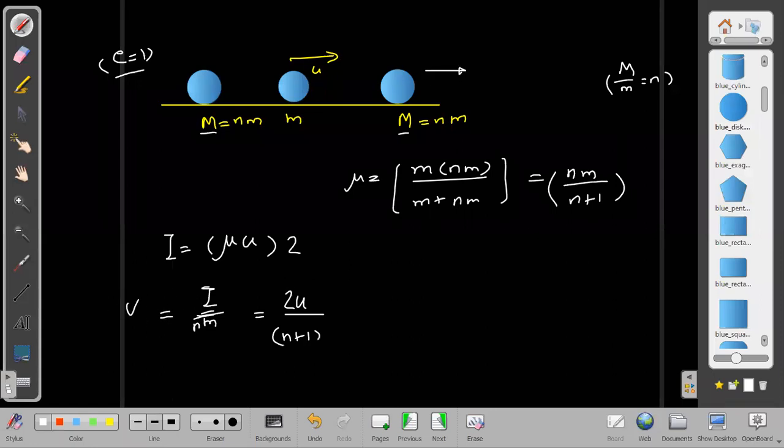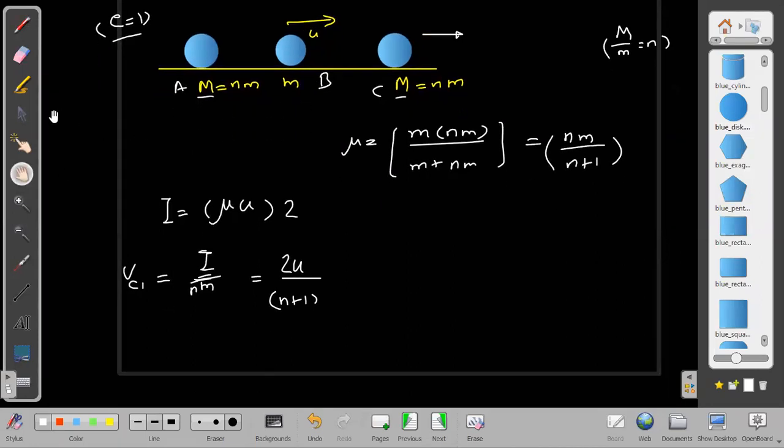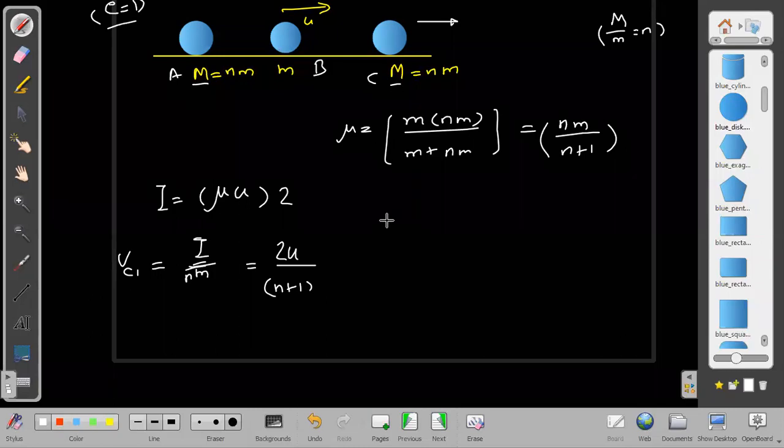I have to name the velocity of this. Let us say vc1. It is c, it is a, and it is b, so it is vc1, the velocity of c after first collision.